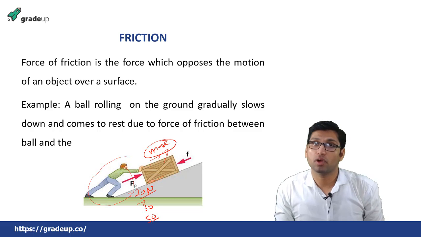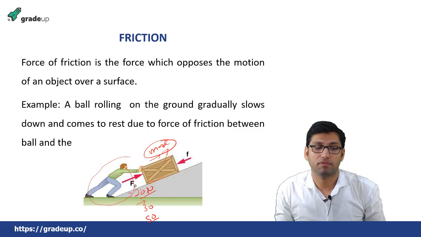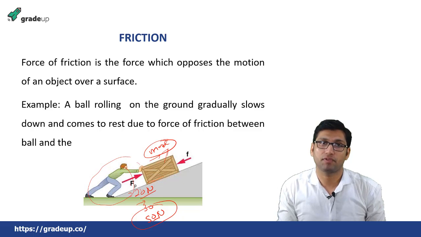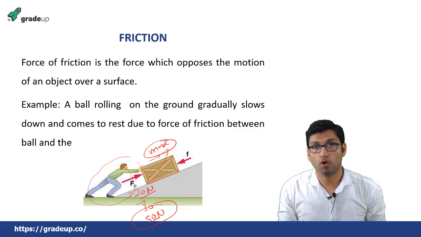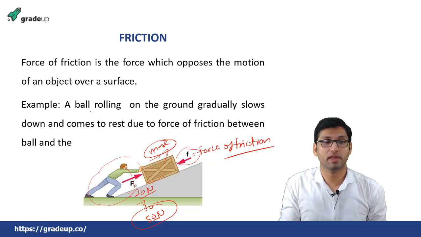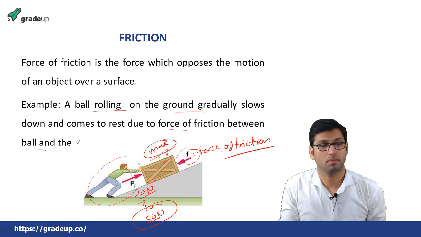Now before this 50 Newton was achieved, the block was not moving. And the reason why it was not moving is that there was a force opposing this movement, and this force is called force of friction, okay. Also we can say a ball rolling on the ground gradually slows down and comes to rest due to force of friction between the ball and the surface,